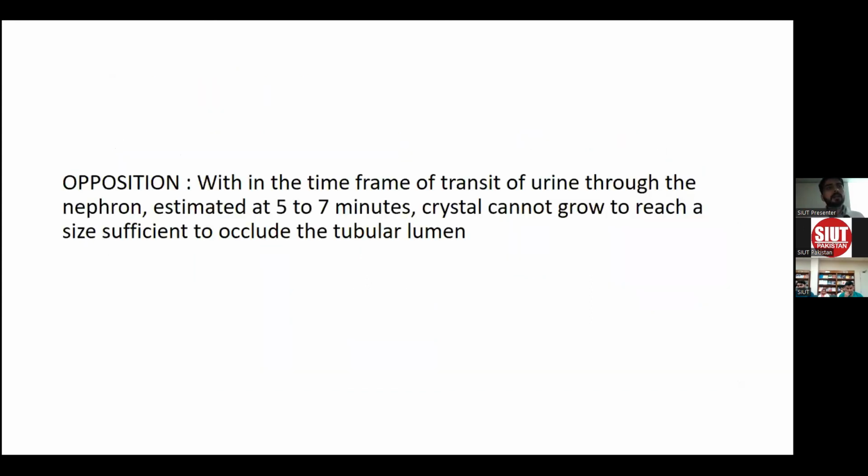But the argument against it is that the transit time of urine through the nephron is almost 5 to 7 minutes, so crystals cannot grow to such a size that can occlude the tubular lumen and provide time for aggregation and growth.